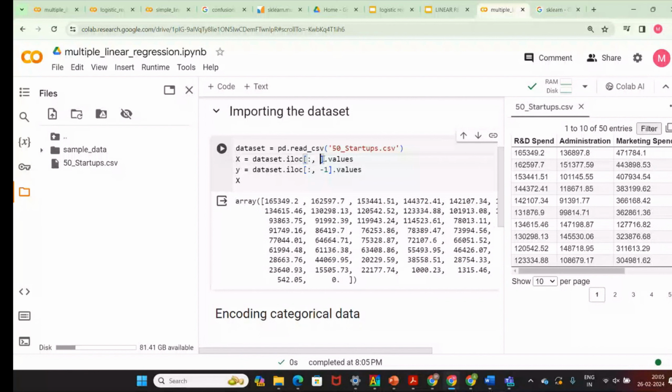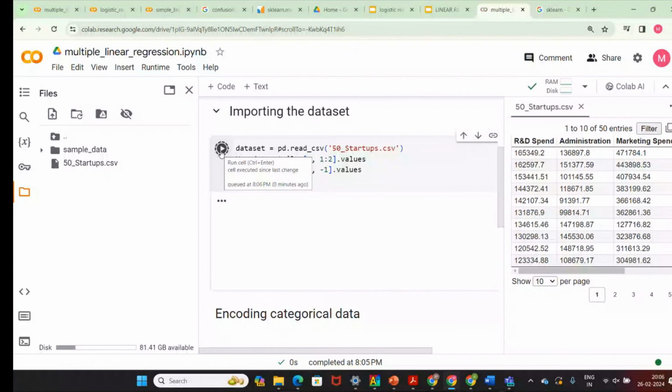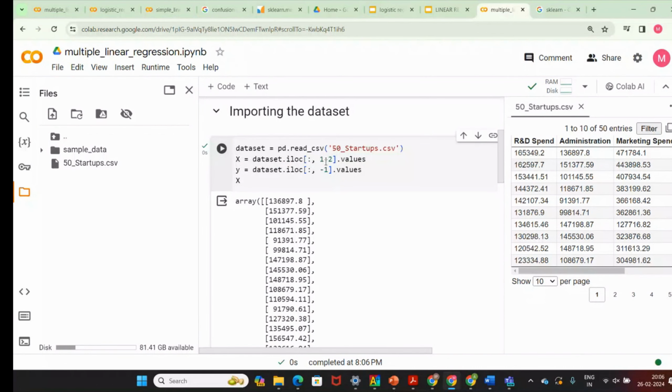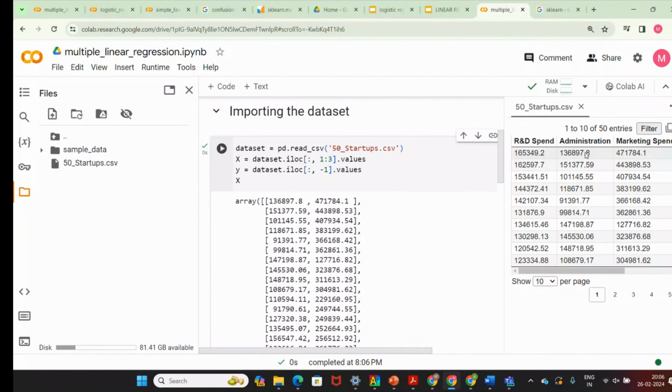I want the columns between 1 and 2. That means if I want them alone, I can do 1 to 2 and then run it. So what I mean is 1 and 2, so between them I have to give more spaces, 1 and 3. If I give 1 and 3, that means the last one will not be taken. So 0, 1, 2, 3. This is the third column.